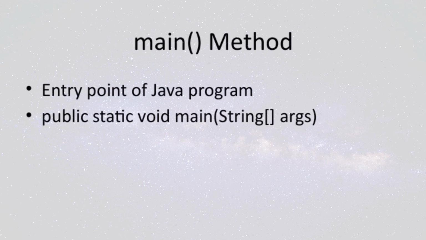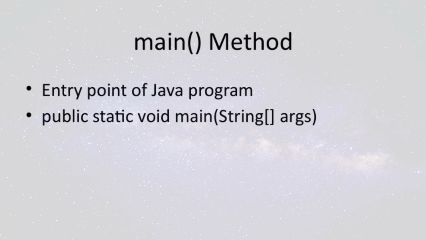When you run your Java application, the runtime environment calls this method first. The public keyword means it's accessible from outside the class, which is necessary because the Java runtime needs to access it. Static indicates that this method belongs to the class itself, not to any particular object. And void simply means this method doesn't return any value. The String args part allows you to pass command line arguments to your program, which can influence how it runs. Overall, understanding the main method is fundamental because it's the entry point that ties everything together, guiding your program from start to finish.